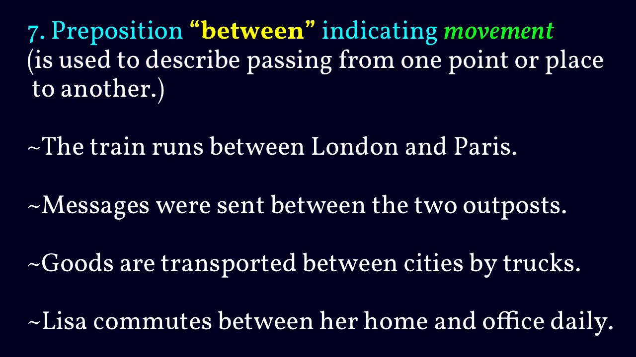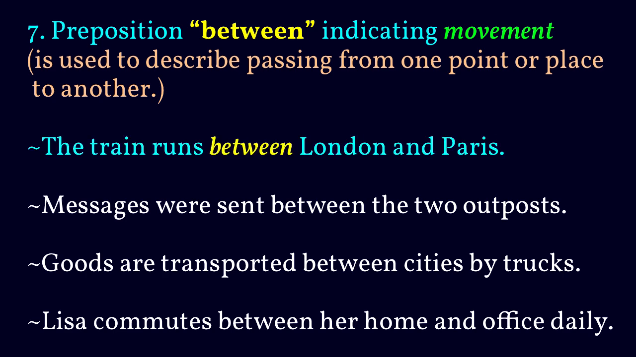7. Preposition between indicating movement is used to describe passing from one point or place to another. The train runs between London and Paris.